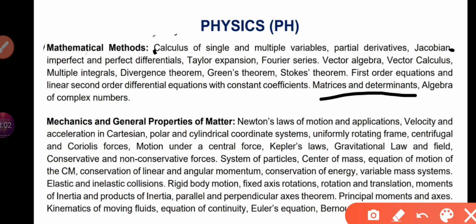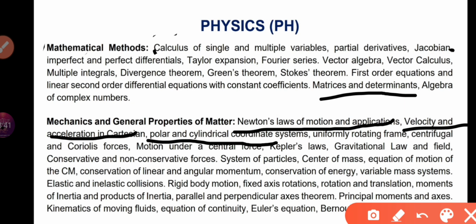There are a few theorems in that. Then in mechanics and general properties of matter, Newton's laws of motion are very easy topics. Velocity and acceleration formulas, collisions, elastic and inelastic, are very important. Polar and cylindrical, you can skip it because it is not easy for someone who is in second year or first year. Uniformly rotating frame is not very important, so you can skip it. Centrifugal and Coriolis force: centrifugal force is important. Some questions have been asked from this topic, so you don't need to skip it.